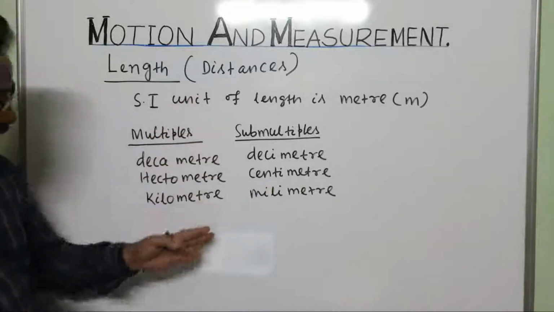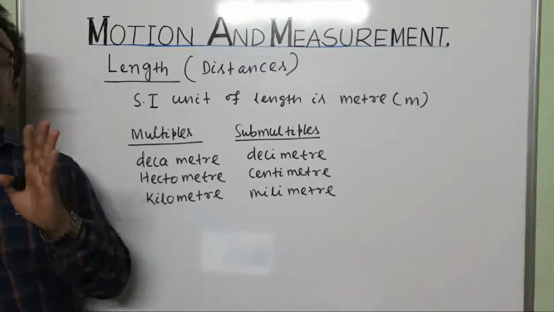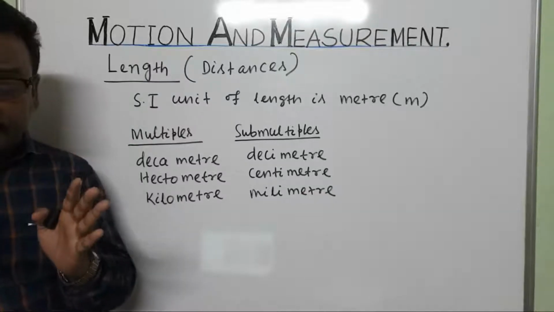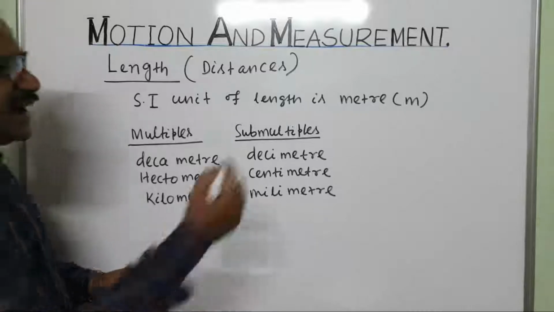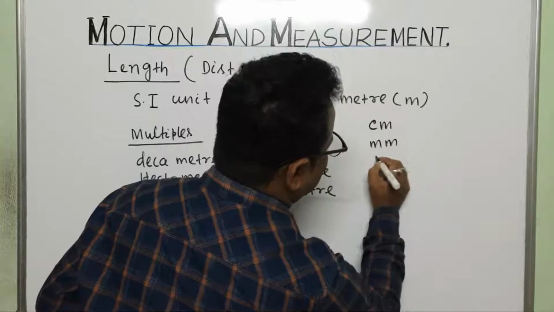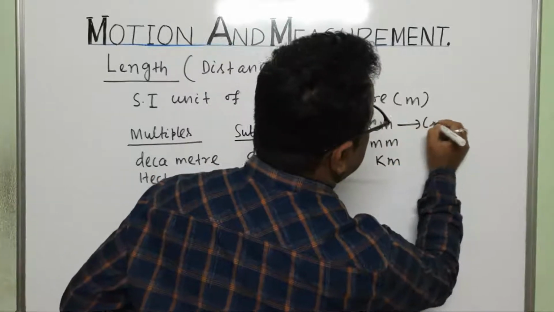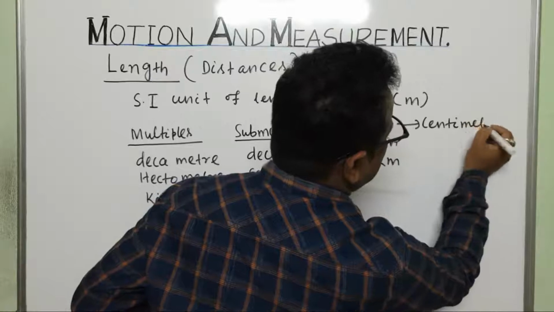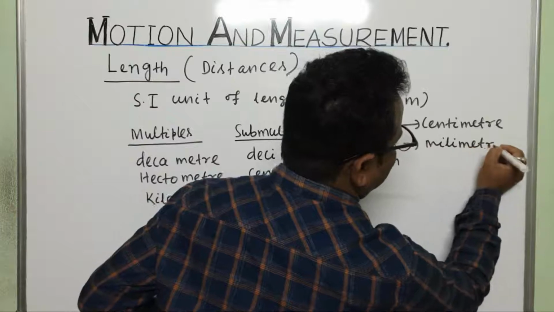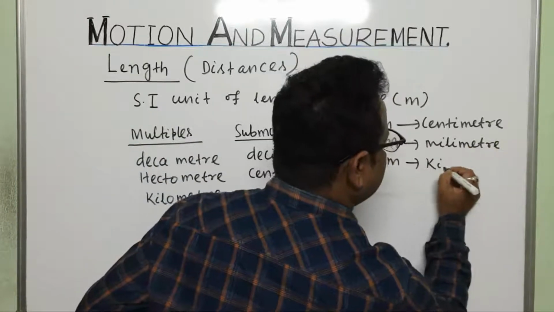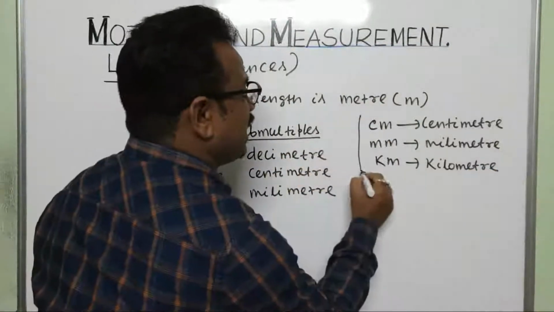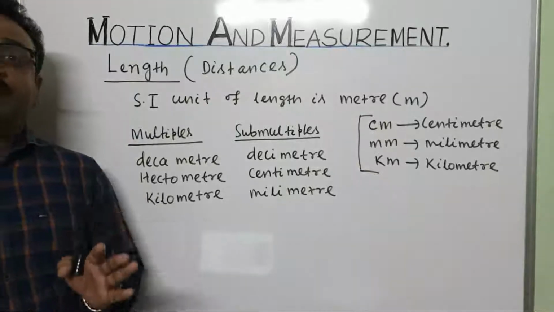Out of these multiples and sub-multiples, we basically use three units in our day-to-day life: cm for centimeter, mm for millimeter, and km for kilometer.